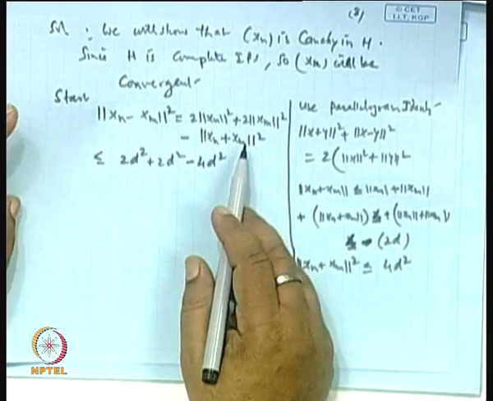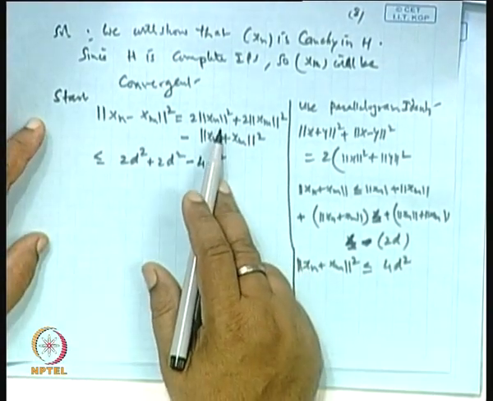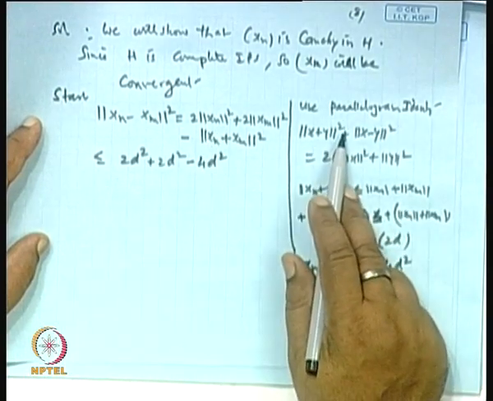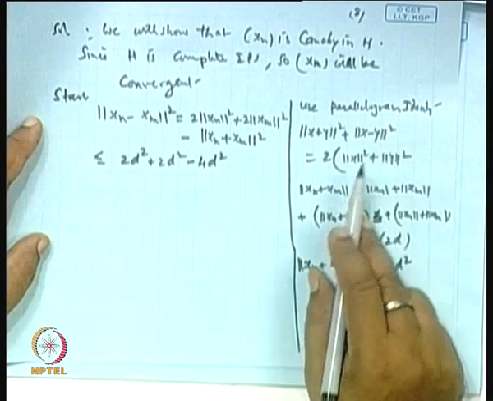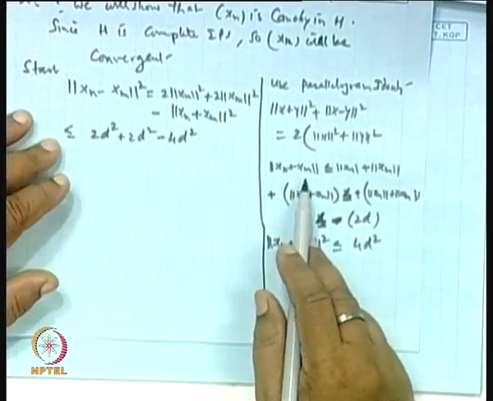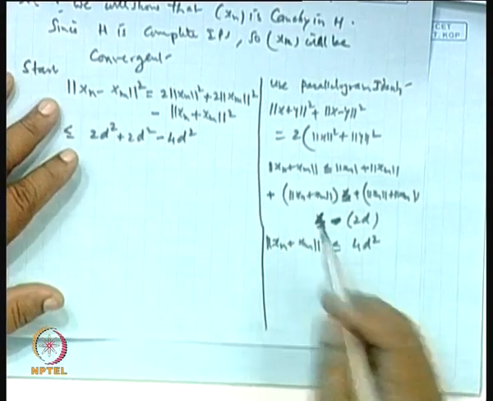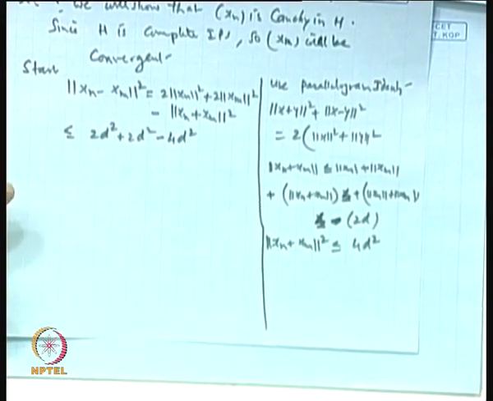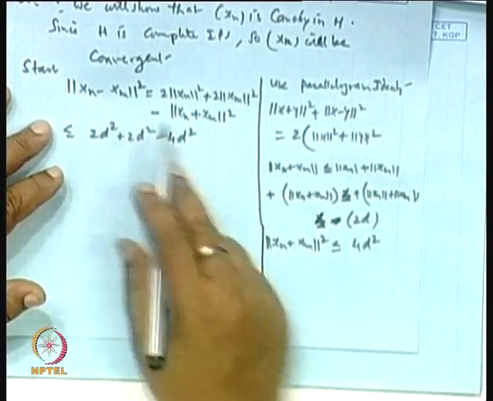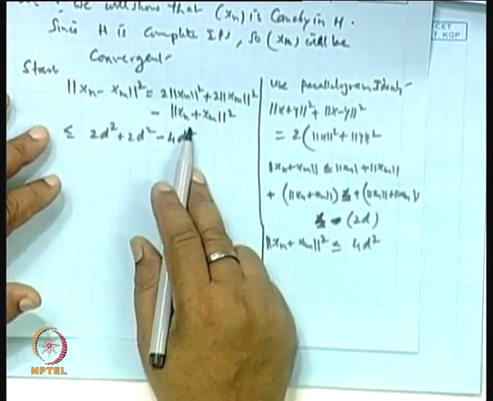No, what I did is I used the parallelogram law. The parallelogram law says the norm of x plus y squared plus the norm of x minus y squared is 2 times the norm of x squared plus the norm of y squared. So I have put the norm of x_n plus... that is what I am mistaking. This is x_n minus x_m, squared, will be equal to 2 times this plus 2 times this minus this.